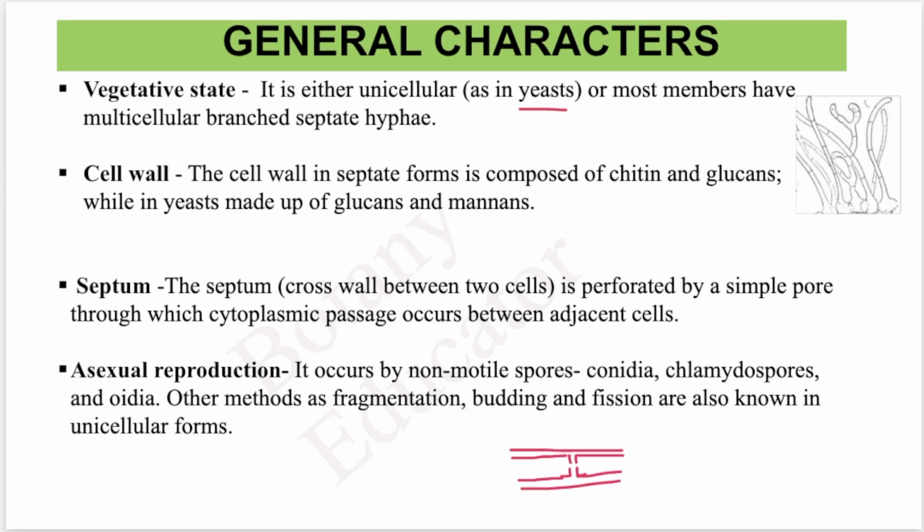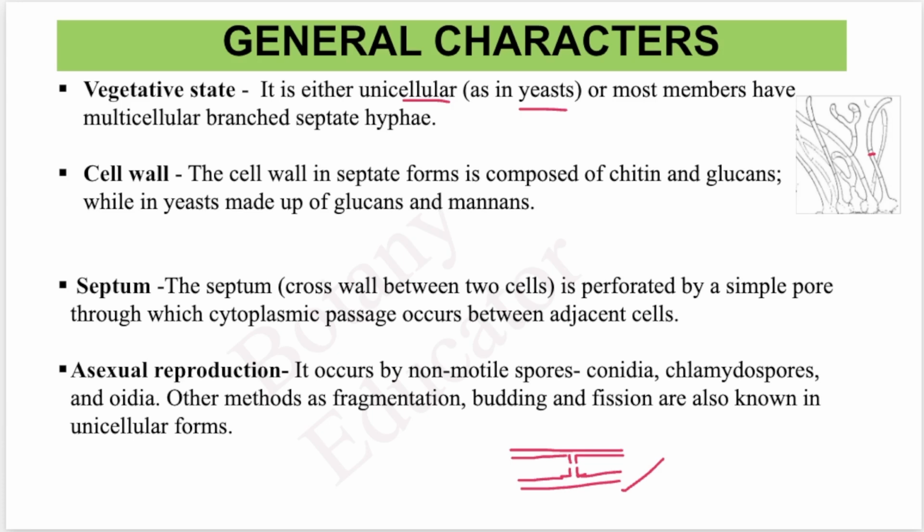Yeasts are unicellular in nature, while most of its members are multicellular, branched and septate, meaning septa are formed between the fungal hyphae. In this diagram, in the enlarged view, you will find a septum between the hyphae.